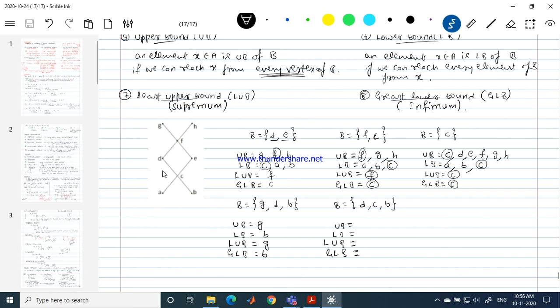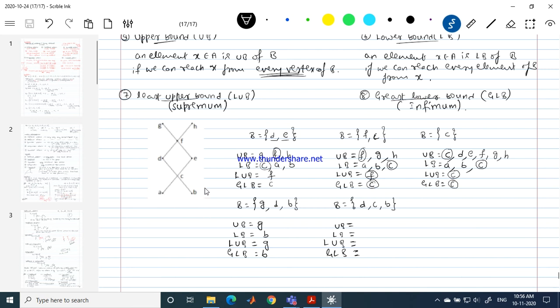Okay, I'll just give you a small clue. Please keep this in mind. If you just look at D, C, B, it is there here. If you want to find the upper bound, it will be D and above this. If you want to find the lower bound, B and below this. That's the blind idea I can suggest to people.